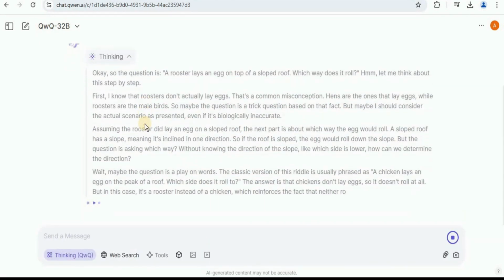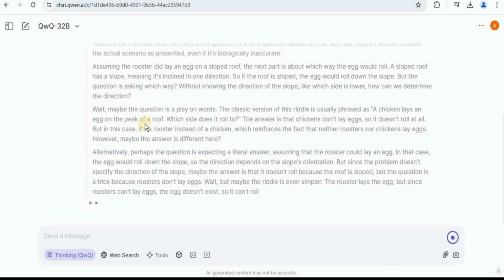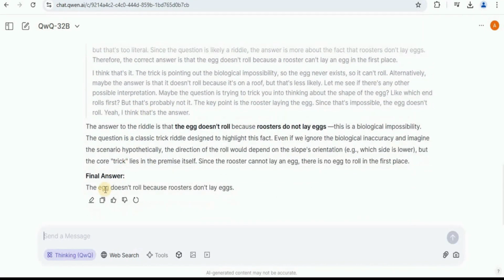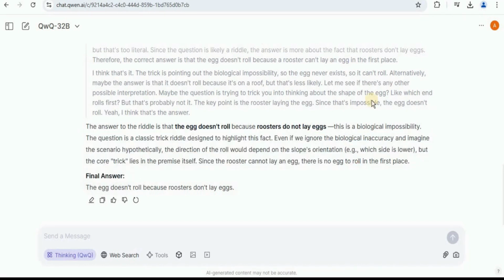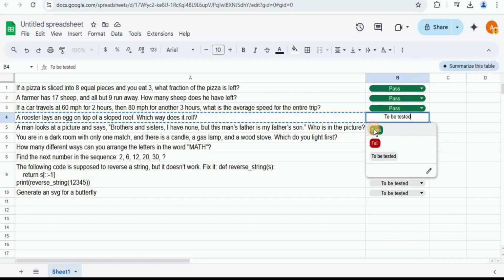You can view all the thinking which it is doing to bring us to the correct answer. And we have the final answer. The egg doesn't roll because roosters don't lay eggs. And this is absolutely correct. And if you want to view the explanation, here is an explanation too. The answer to the riddle is that the egg doesn't roll because roosters do not lay eggs, and it is a biological impossibility. And here is some other explanation for the answer as well. So I'm gonna give this one a pass.